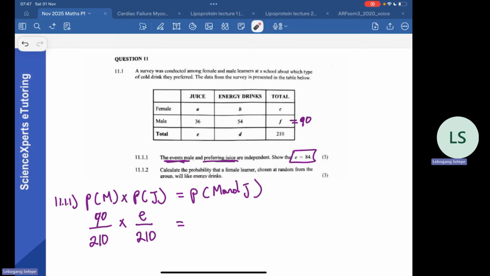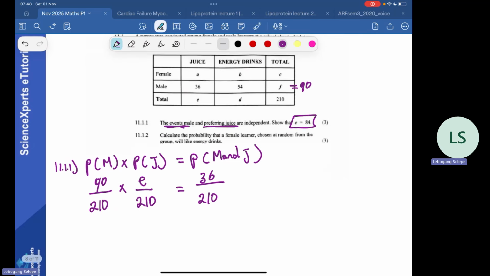Male and preferring juice. So this one, we're going to get it on the table. How are we going to get it? We're going to draw a line on the male going like that, and a line from juice going down like that, where the two lines meet. This is the number of males who prefer juice. So how many are there? There are 36 there. So that number there is 36. So it's going to be 36 over the number in the sample space, 210.